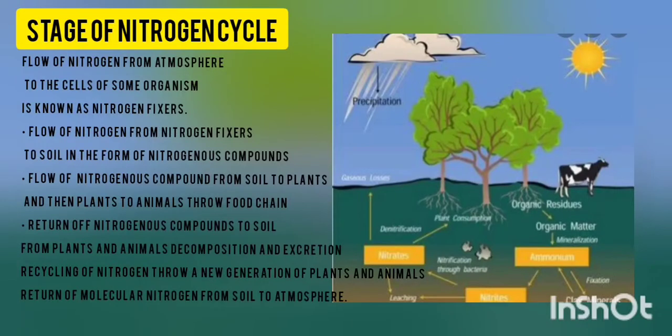Stages of the nitrogen cycle. Nitrogen is taken up by some microorganisms called nitrogen fixers. By the nitrogen fixers, nitrogen enters the soil as nitrogenous compounds. These nitrogenous compounds flow to plants from the soil, and from plants to animals. These nitrogenous compounds return to the soil by the decomposition of plants and animals. And the recycling occurs, and the return of molecular nitrogen from soil to atmosphere takes place.